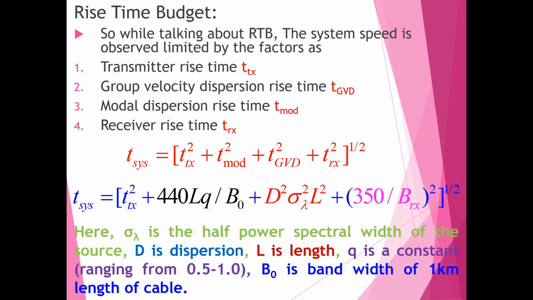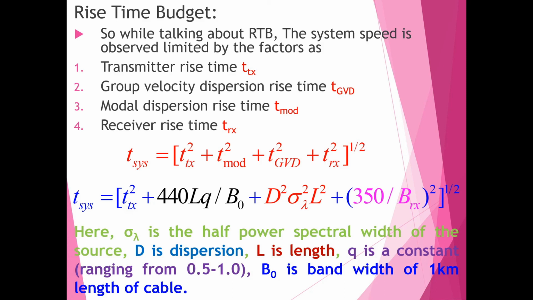Then group velocity dispersion rise time. It is also known as material dispersion rise time, and it is calculated as D L into sigma lambda, where sigma lambda is the half power spectral width of the source, L is the length of the fiber, and D is the dispersion of the optical fiber. Then modal dispersion rise time.